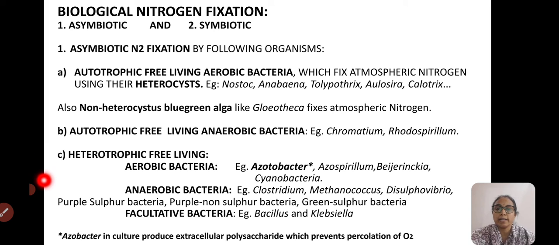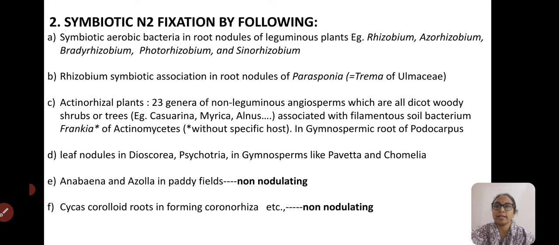Of aerobic bacteria. And then coming to the heterotrophic anaerobic bacteria: Clostridium, Methanococcus, Desulfovibrio, purple sulfur bacteria, purple non-sulfur bacteria, green sulfur bacteria. These make the heterotrophic anaerobic bacterial genera which fix the atmospheric nitrogen. Then the last one, facultative bacteria, includes Bacillus and Klebsiella. Klebsiella pneumoniae is a pneumonia-causing organism, but it is a very efficient nitrogen fixing bacteria. Then coming to the symbiotic nitrogen fixing bacteria.